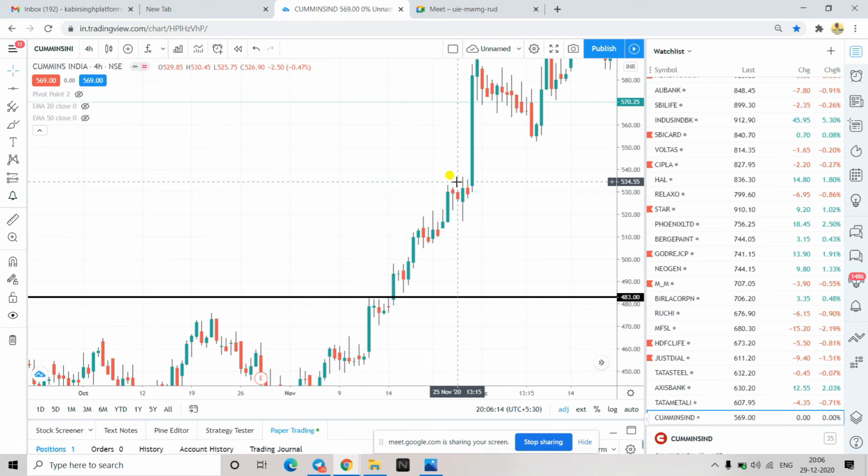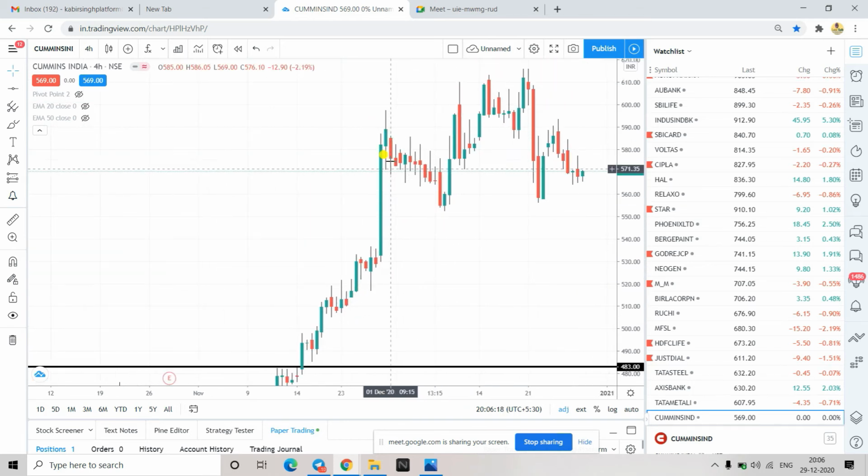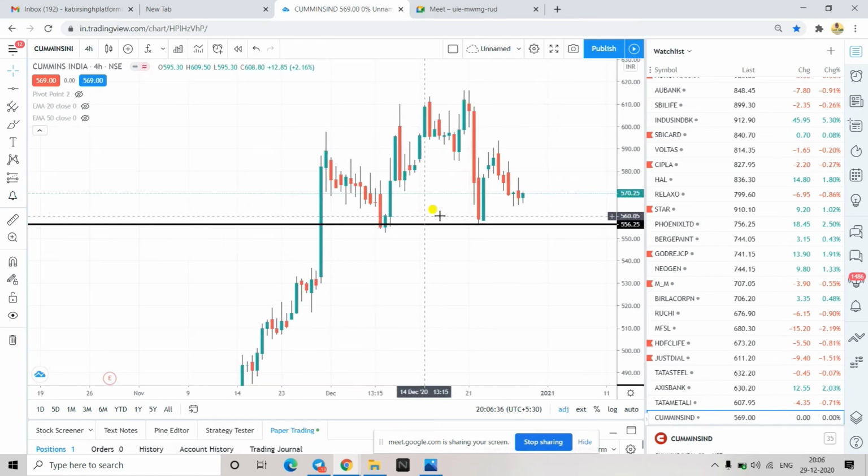All right, and similarly here there is a halt zone, and here I can clearly see price has gone up, and it has taken support here, again gone up, again it has taken support. So this is a clear support zone. Yes or no? Yes. Right, so this is the star pattern getting formed. T1 red, T2 indecisive kind of candle, T3 giving me confirmation of buyers. This is a bullish engulfing kind of pattern. So you can understand this area is giving support, and you can anticipate price can go up.